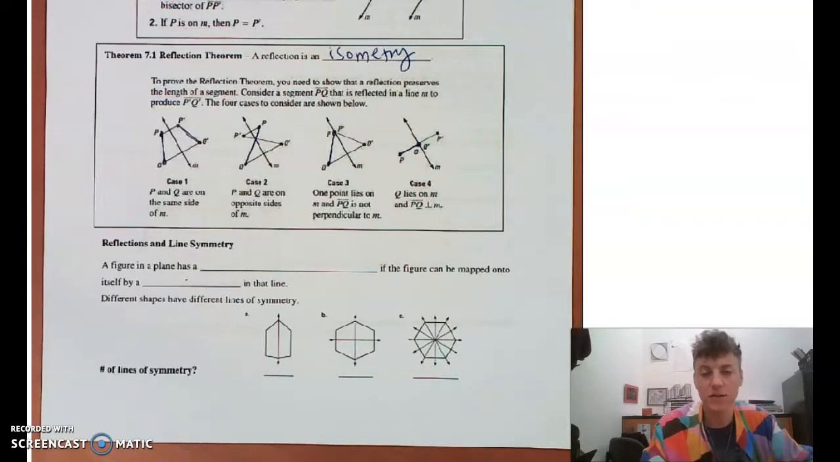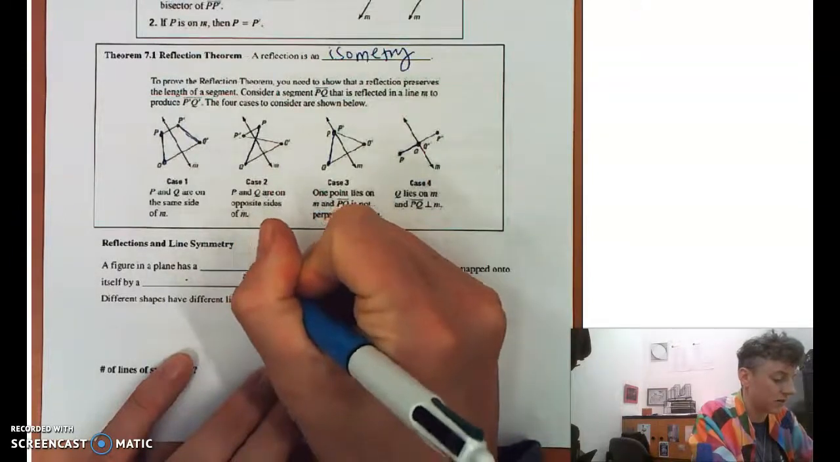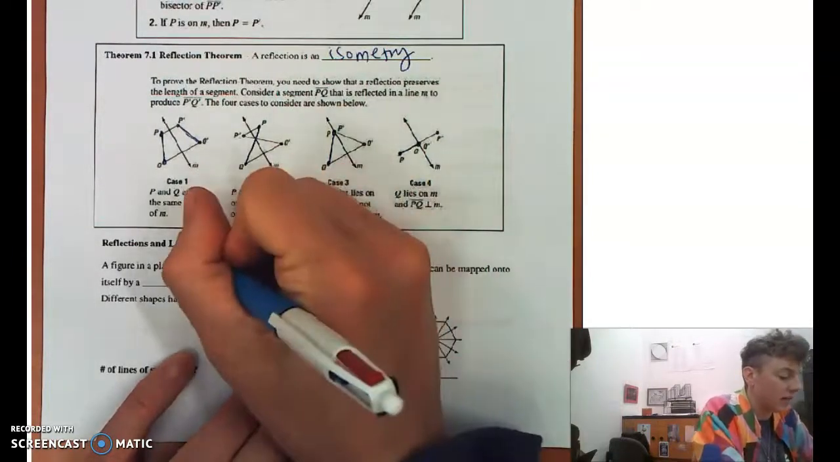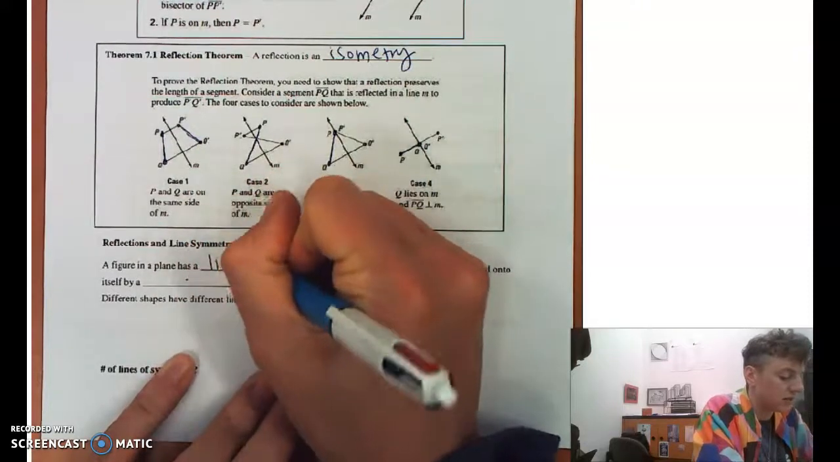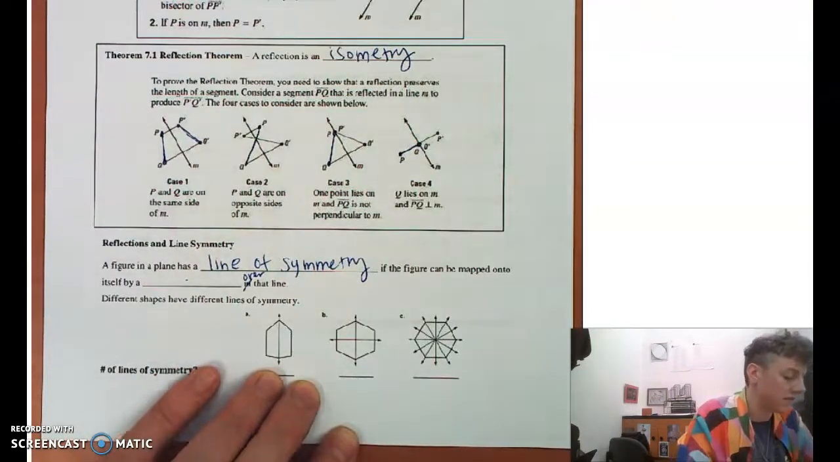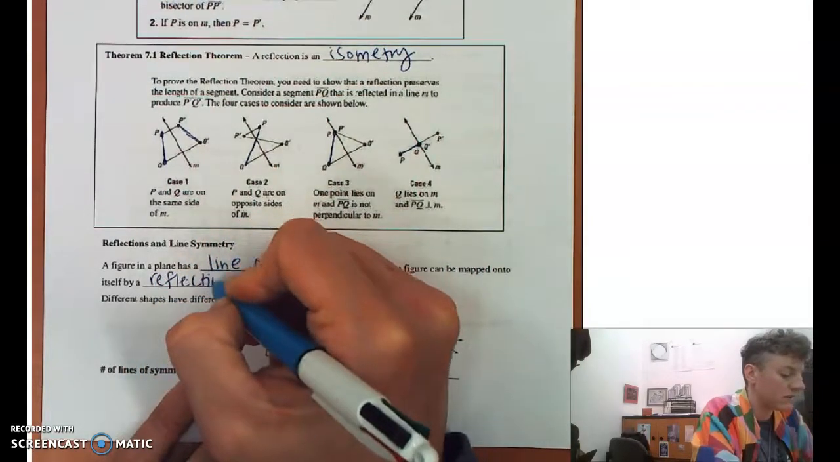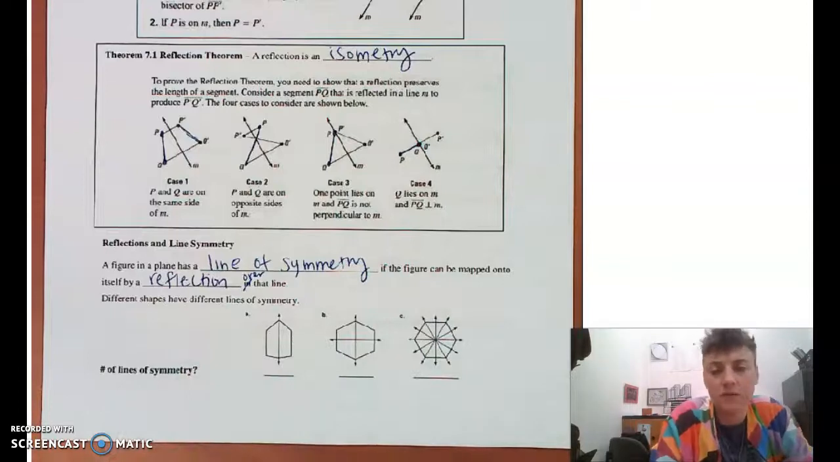A figure in a plane has a line of symmetry if that figure can be mapped onto itself by a reflection over that line. I'm going to say over is a better word here. So a figure in a plane has a line of symmetry if the figure can be mapped onto itself by a reflection over the line. Different shapes have different lines of symmetry. You can chop them up in different kinds of ways, different numbers of ways based off the shape.